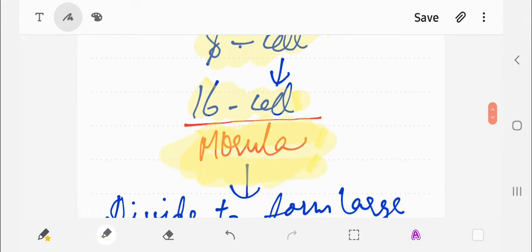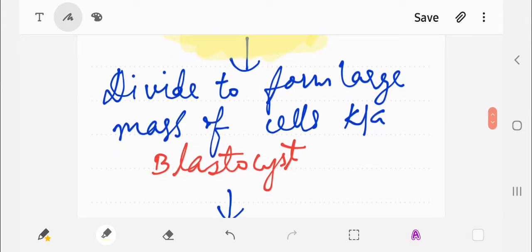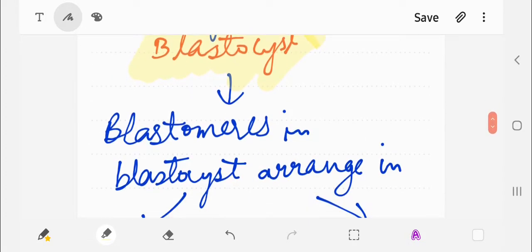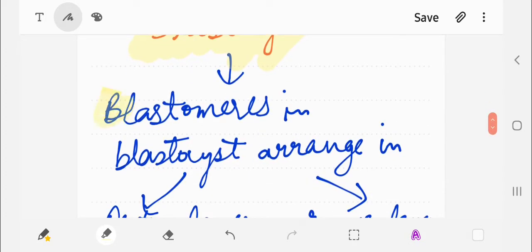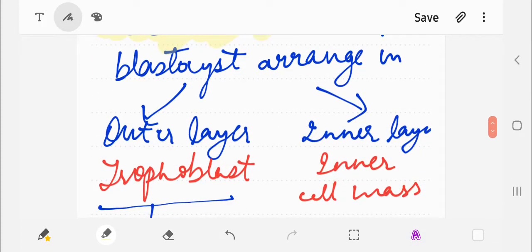Now they will continue to divide and transform into a large mass of cells known as the blastocyst. The blastomeres of the blastocyst are arranged into an outer layer and an inner layer. The outer layer is called the trophoblast, and the inner layer of cells is known as the inner cell mass.